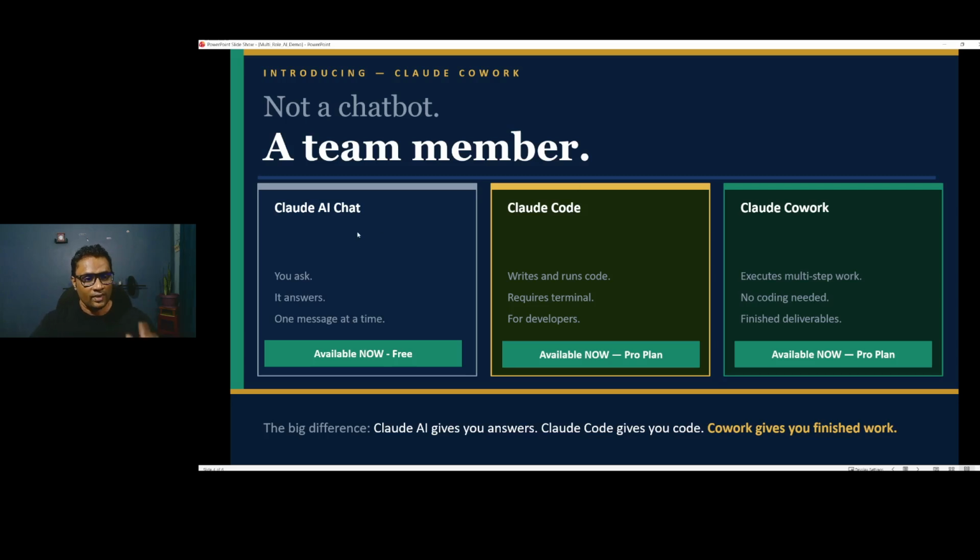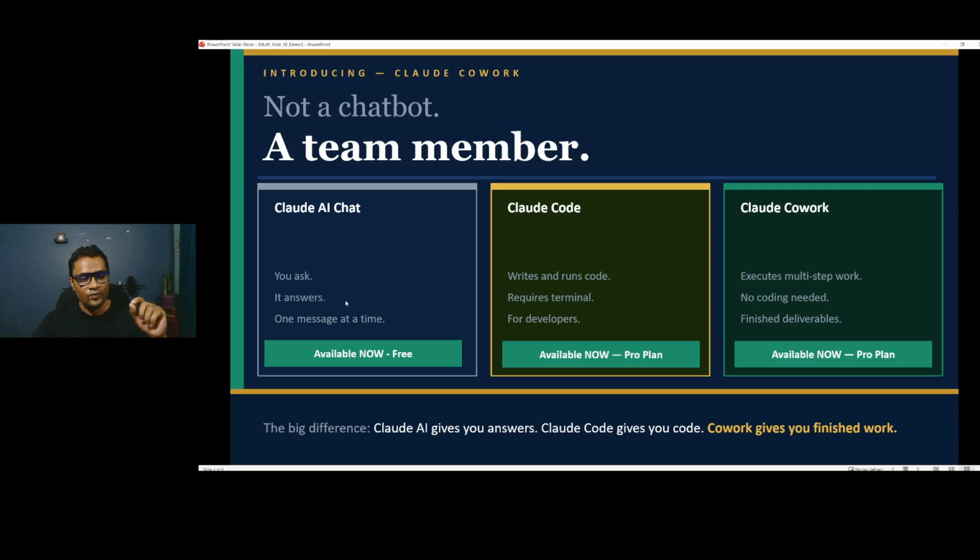So now, Claude Cowork is not a chatbot. If you open your website, Chrome or Edge, whatever you are using, like ChatGPT, AI chat, it's called Claude AI chat. This is a product by Anthropic. The one I have shown you in my previous video, Claude Code, is terminal based. It's available on the Pro plan only.